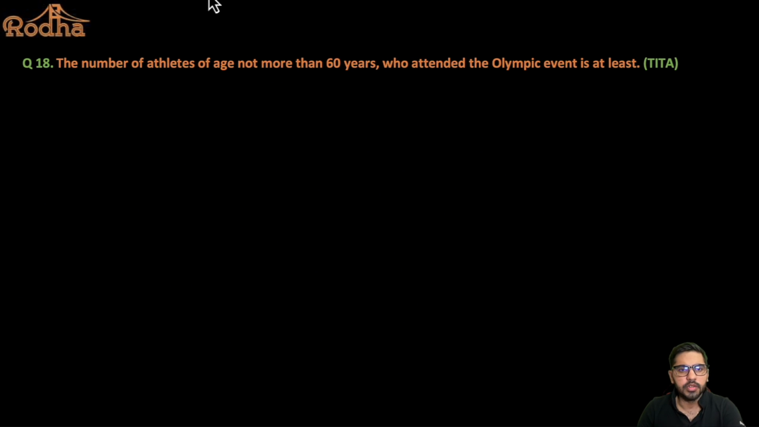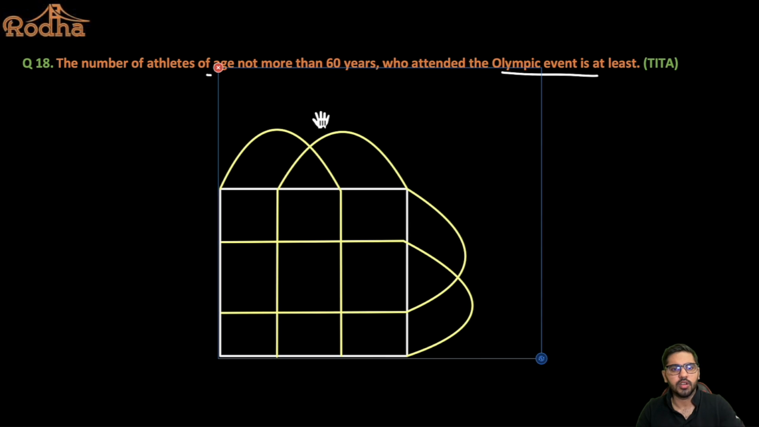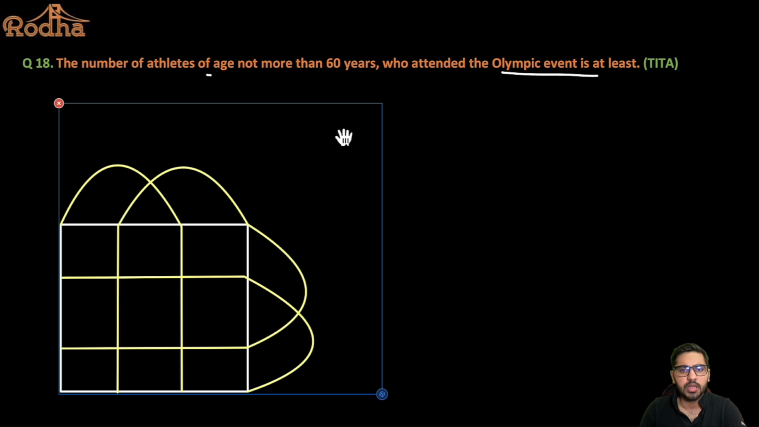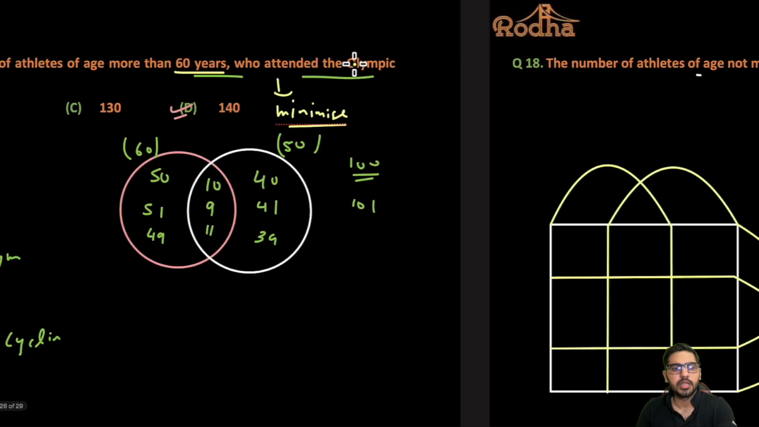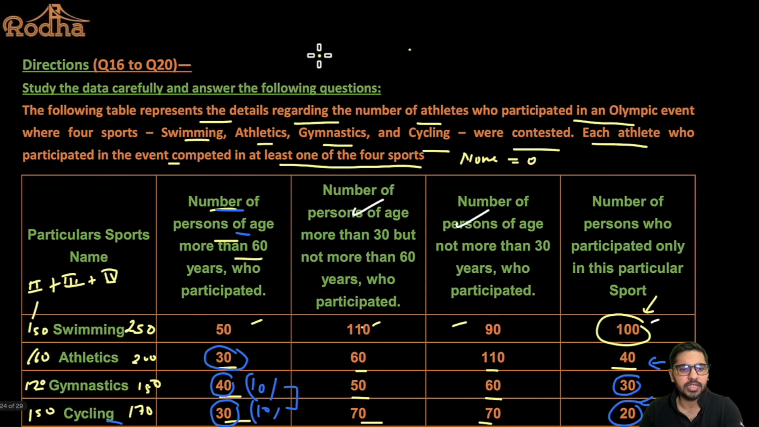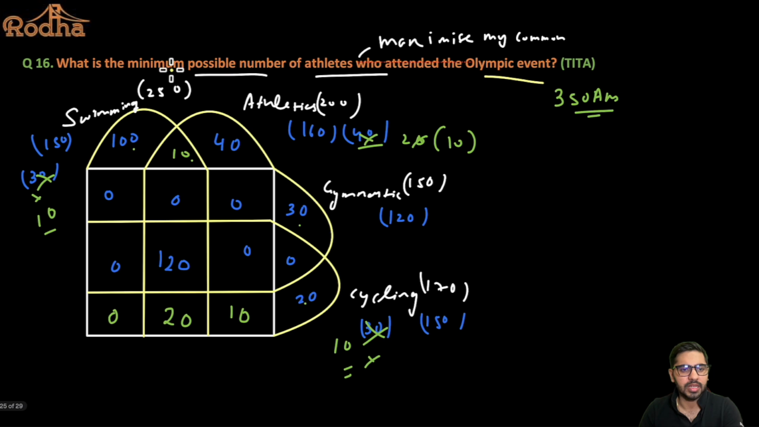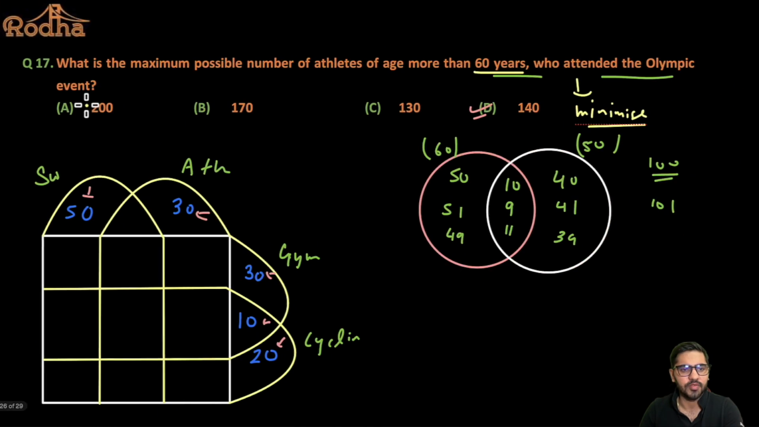It says the number of athletes of age not more than 60 years who attended the Olympic event is at least. Alright, let's try to work this out. I have to focus on at least, not more than 60 years. So we have swimming, athletics, gymnastic and cycling. These are the 4 events here, right?